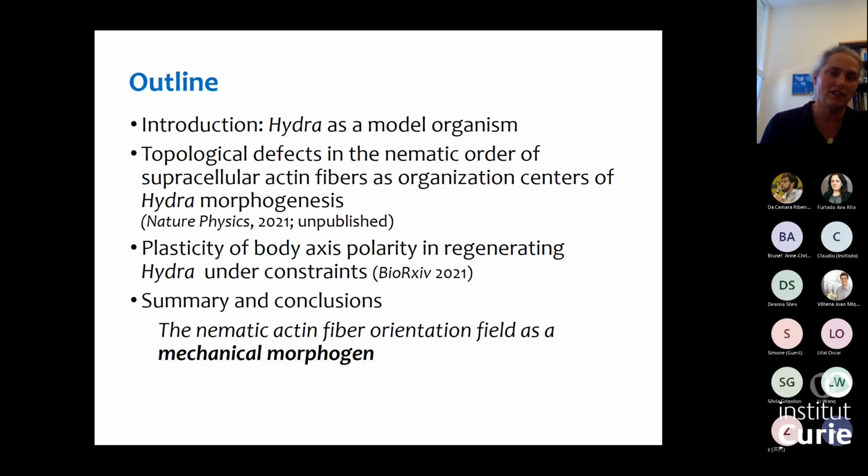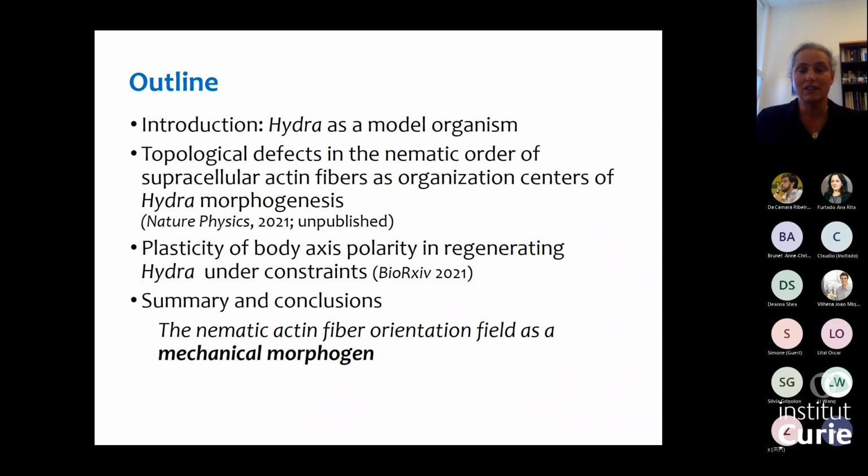the mechanical field associated with the organization of the supracellular actin fibers, this coarse-grained mechanical field, is very important for the regeneration process and for determining the axis of the animal, but it's intimately coupled to signaling processes associated with the patterning, and it's really this interplay that leads to the robust regeneration of Hydra.